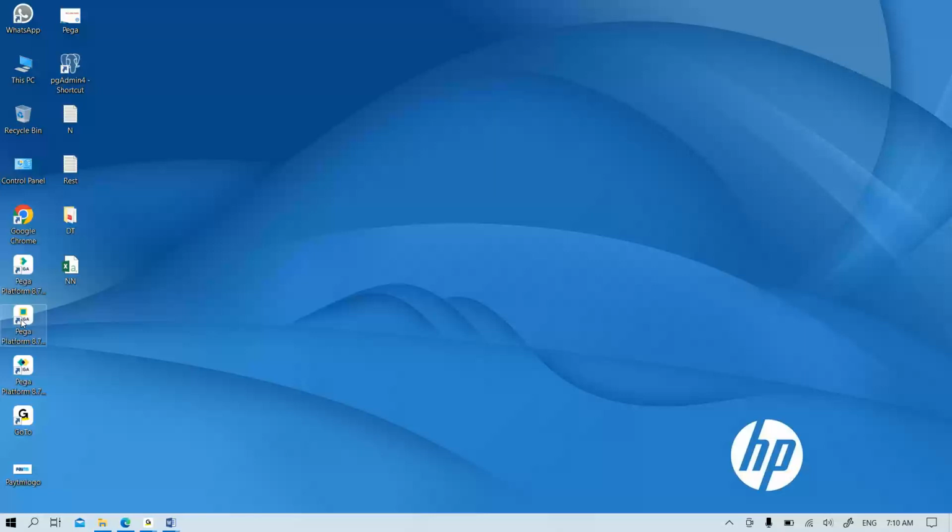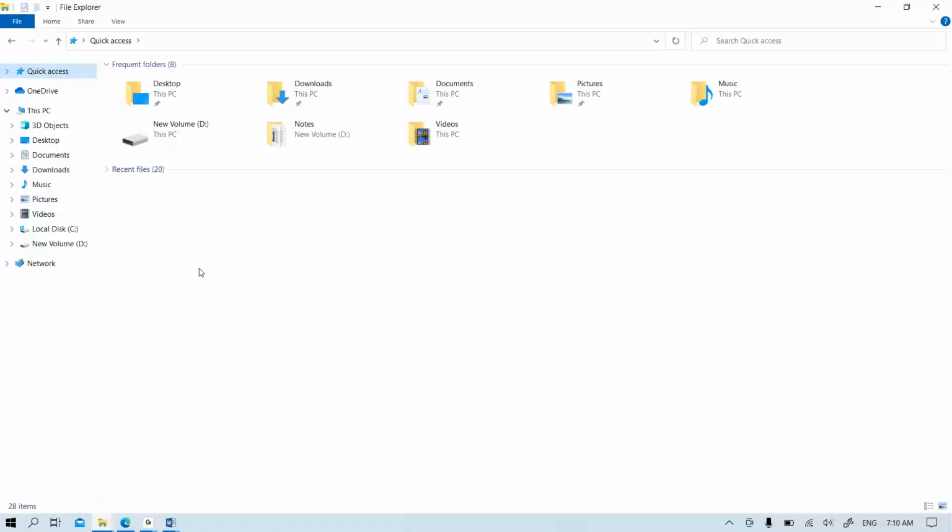Now, another thing is that after our installation, along with these icons, whether the installation is a success or a failure, these icons will be generated.